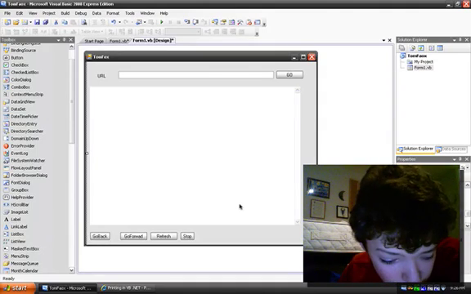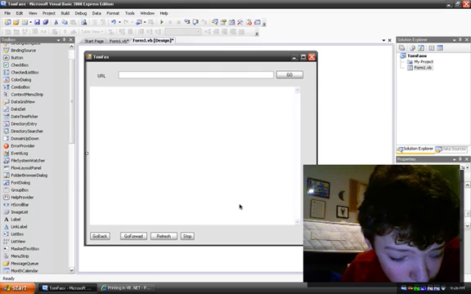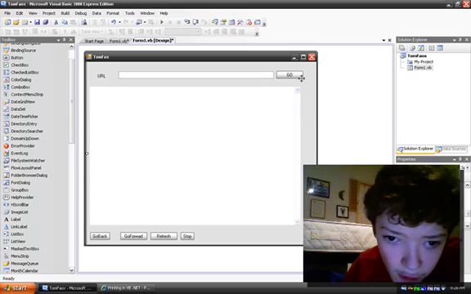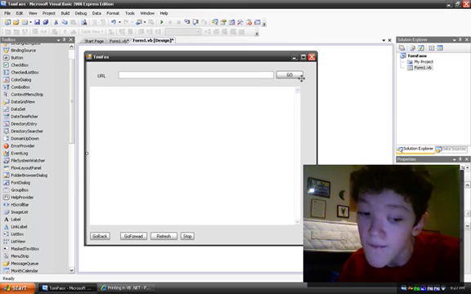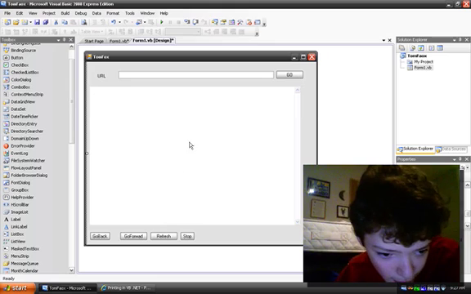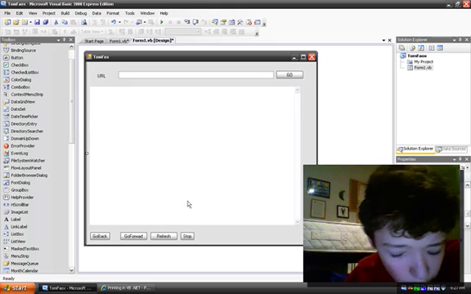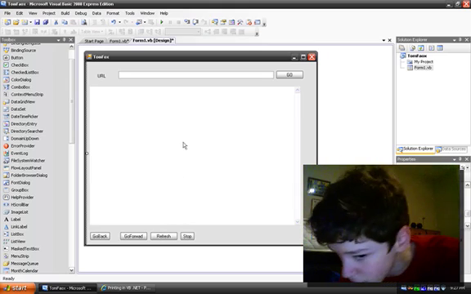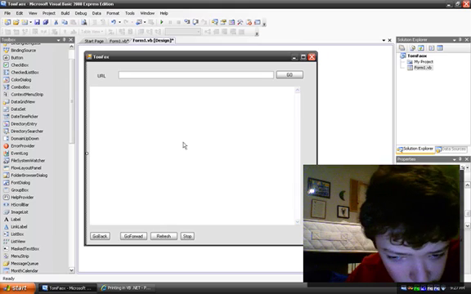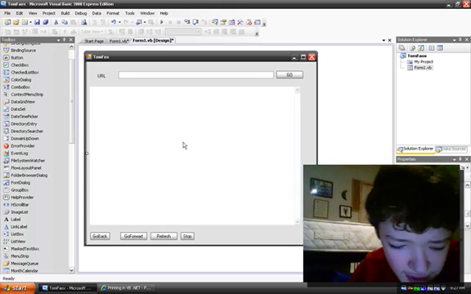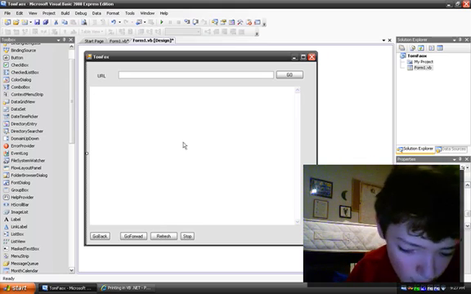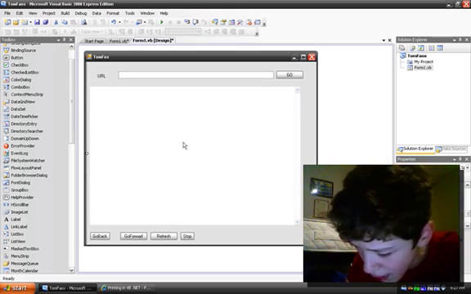Today we're going to be adding some more basic functionality to our web browser that I forgot to add in the last tutorial. Now, let me point out that I'm going to put all my knowledge into this last tutorial. So after this last tutorial, and after we add these two buttons, I'll no longer be able to show you any more in Visual Basic, simply because I don't know anymore.